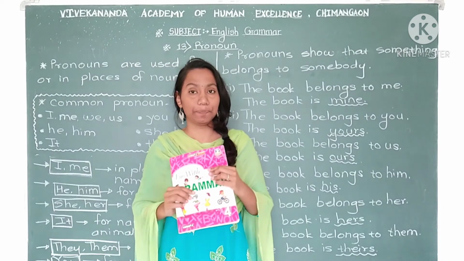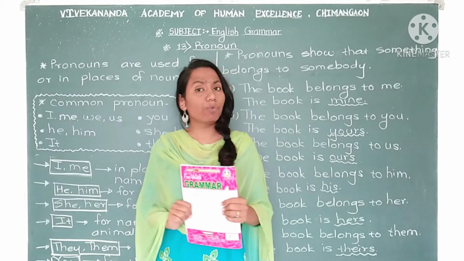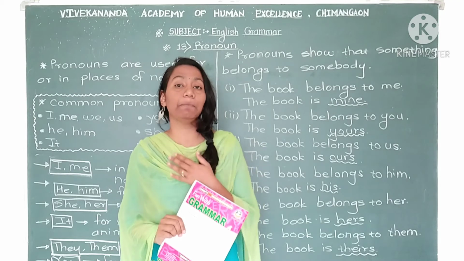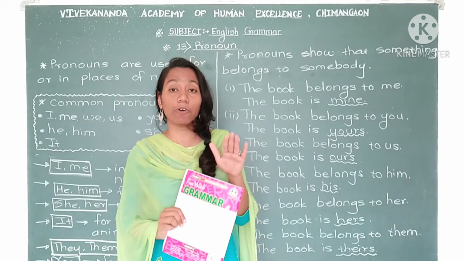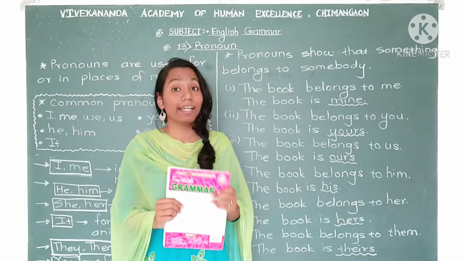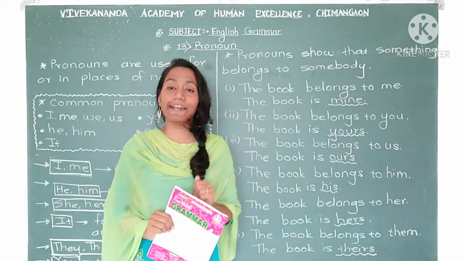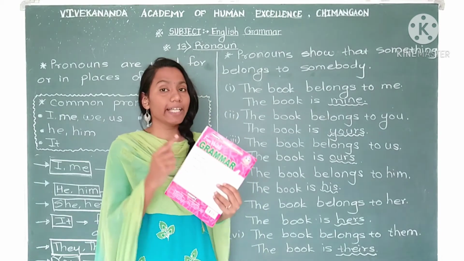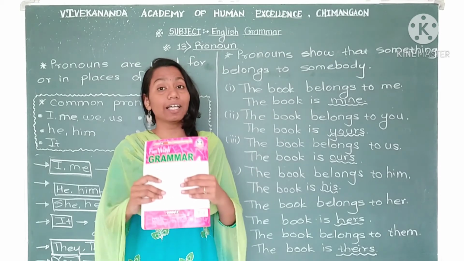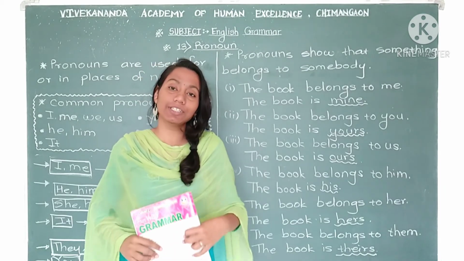Now you see here. This is your grammar book. It is in my hand. Now I want to tell you that this book belongs to me. It means this is my book. This book belongs to me. So I can say that this book is mine. Mine means this belongs to me. If you are standing in front of me and this book belongs to you, I can easily say that this book is yours. Yours means this belongs to you. This is yours.